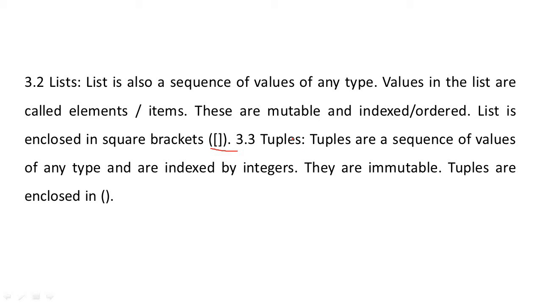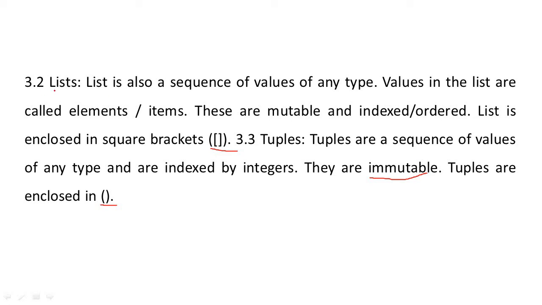Third one is tuples. Tuples are a sequence of values of any type and are indexed by integer. Indexing begins with 0, 1, 2, 3, 4 and so on. They are immutable and they are enclosed in parenthesis, that is round bracket.